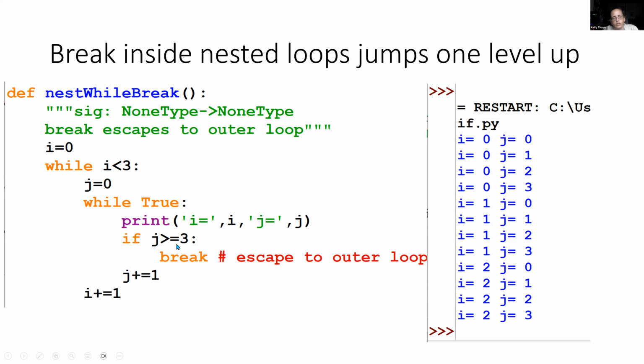But the interesting thing is that the inner loop terminates, but the outer loop keeps going. And as we saw with break and a while, like a while true with break, then the outer loop will stop. But if you have a break inside of a while true that's nested, it will just escape out to the outer loop. So break is a kind of a soft way of escaping. It escapes one level above where you were.